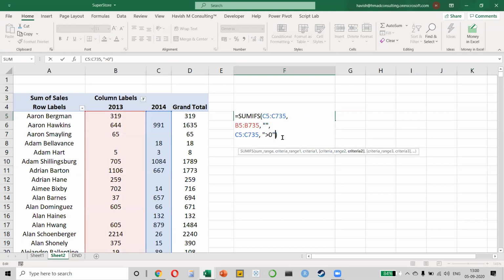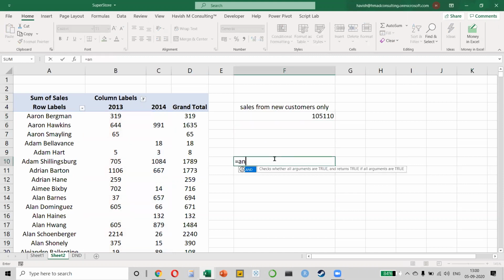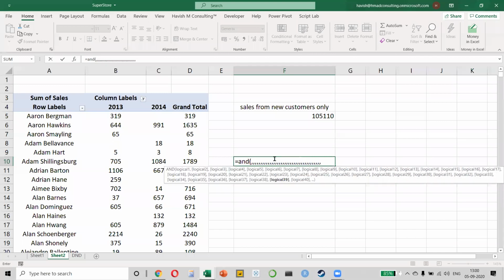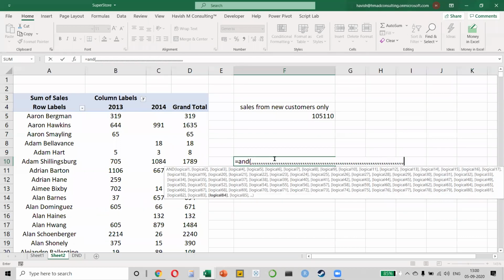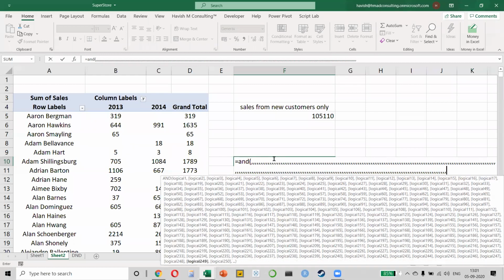Okay, there is something that Arvind has asked. Can we write more than 2 statements in the AND function? Very good question. When you're using an AND operator, everybody, you notice that it is asking me logical 1, logical 2, correct? But if you notice, every time I add a comma, it asks me for more logical operators. How many can you put? You can put 255 conditions, right? So if you keep on doing it, you will notice that after it reaches 255, it stops.